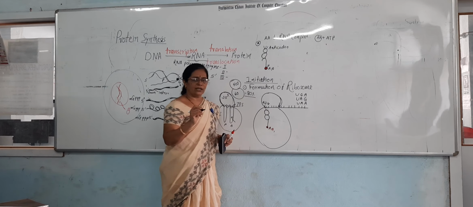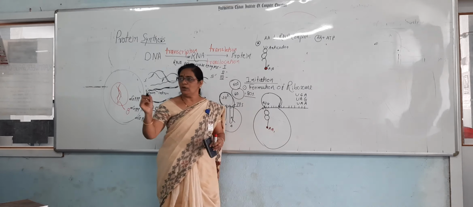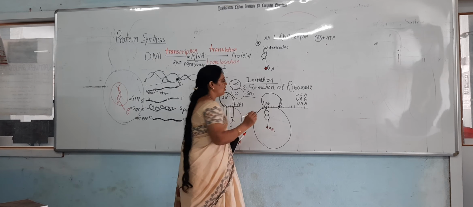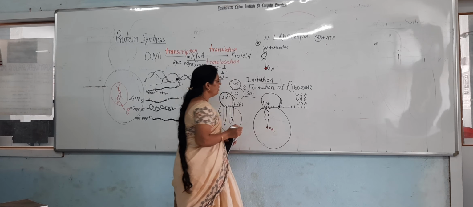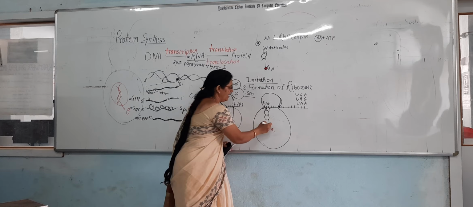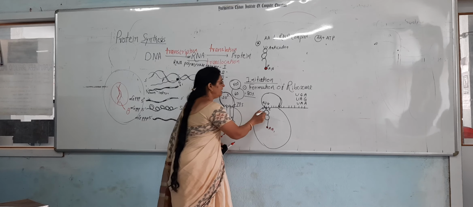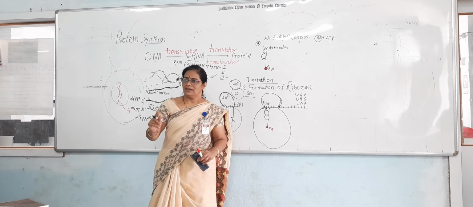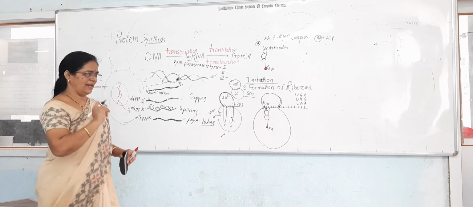What is the complementary base of A? It is U. The complementary base of U is A, and the complementary base of G is C. So the tRNA has the UAC anticodon, and as it brings the AA1 amino acid, it enters at the P site.